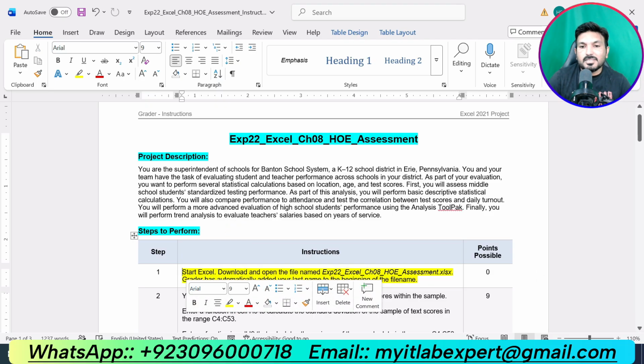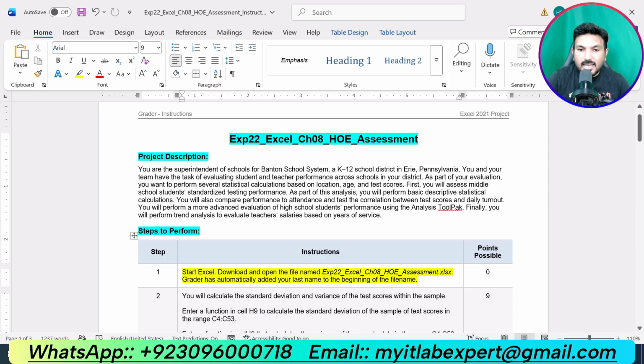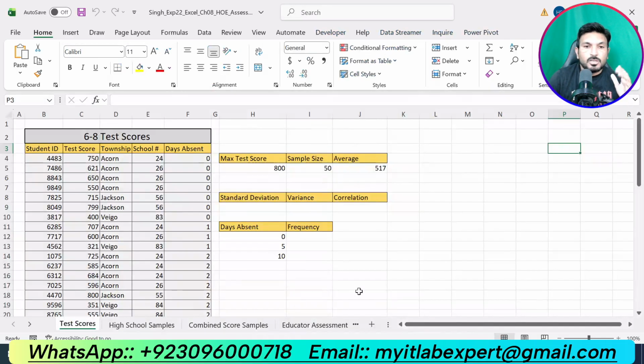Step number 1 of the assignment is saying, start Excel, download and open the file named EXP22 Excel chapter 8 hands-on exercise assessment. Grader has automatically added your last name to the beginning of the file name. So this is the Excel workbook that we are supposed to use.